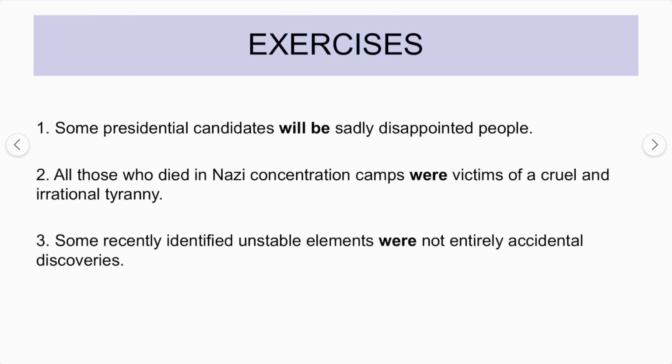Let's try to solve the exercise. In the exercise, what we'll be trying to do is find the quality, the quantity and the distribution. So for that, first we have to identify: some presidential candidates will be sadly disappointed people. In this case this would be your subject term, this would be your copula, and this would be your predicate term. Now you know that this is an I proposition.